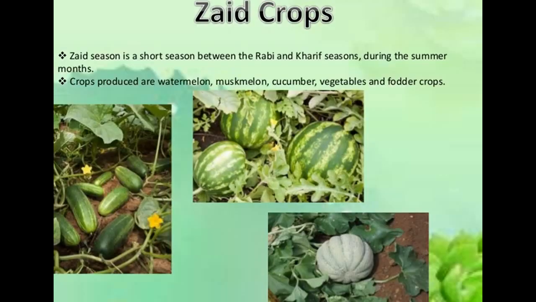Then the third season is the Zaid season, and the Zaid season is the short season between the Rabi and the Kharif season during the summer months, and the crops that are produced in this season are watermelon, muskmelon, cucumber, vegetables and fodder crops. So these are the crops that are produced in this season. It is quite a short span that comes between the Rabi and the Kharif season, and it comes in the summer months only, and it produces watermelon, muskmelon, cucumber, vegetables and fodder crops.